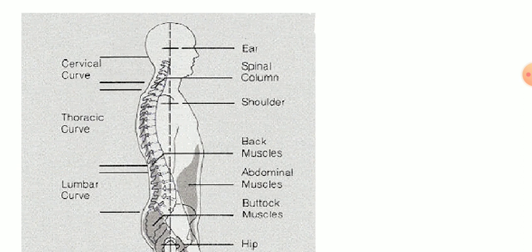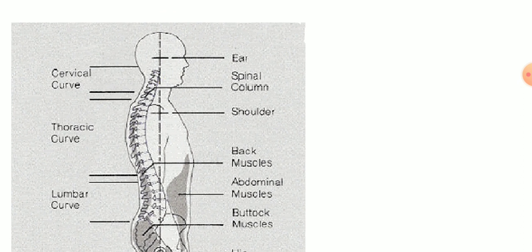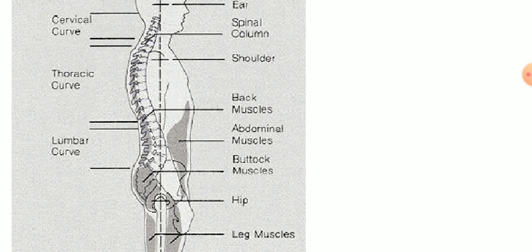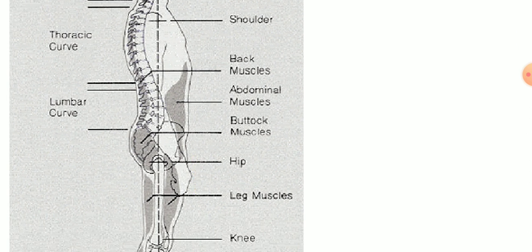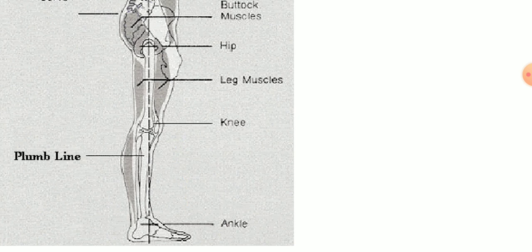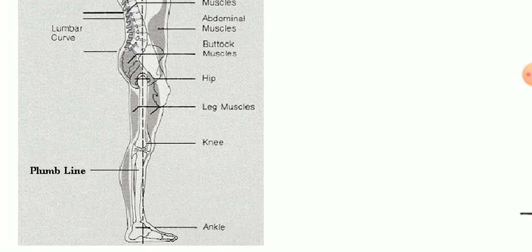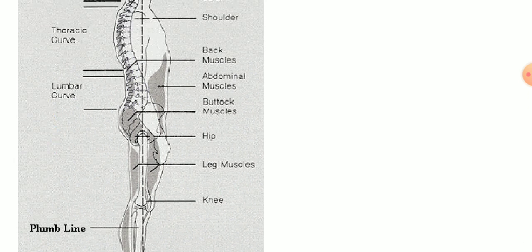In the normal standing posture, the line of gravity will pass anterior to the cervical spine, through the shoulder joint, through the elbow joint, through the lower lumbar segments, and through the hip joint, knee joint, and the ankle joint, just in front of the ankle joint. So this is how a normal body's segments are arranged in lateral view.